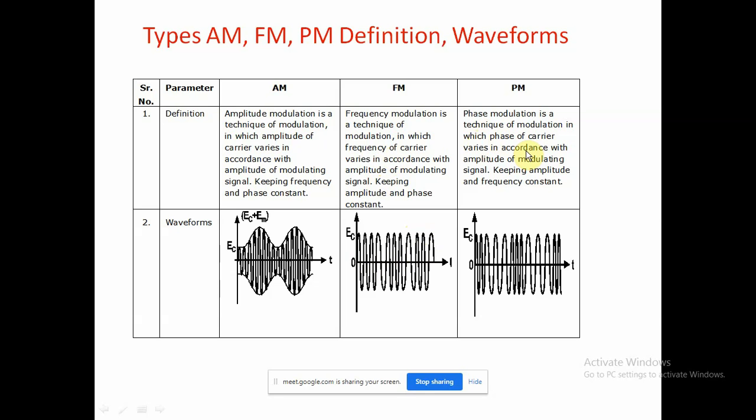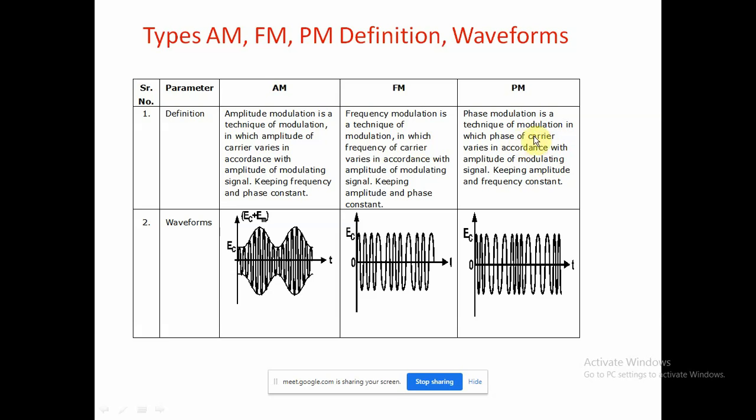Now the third one is PM, that is, phase modulation. It is also one technique of modulation. It is said that the phase of the carrier varies in accordance with the amplitude of the modulating signal. Check FM and PM.